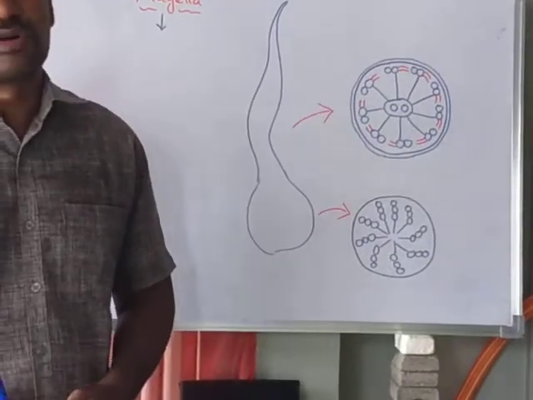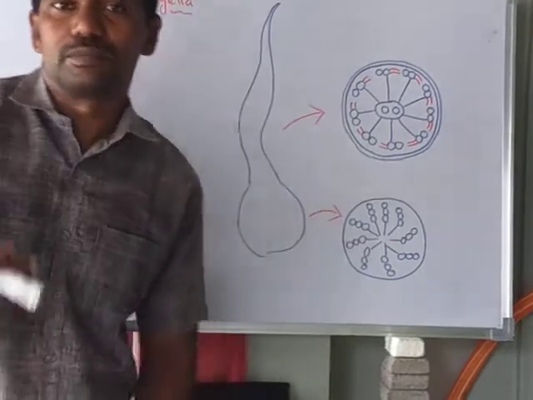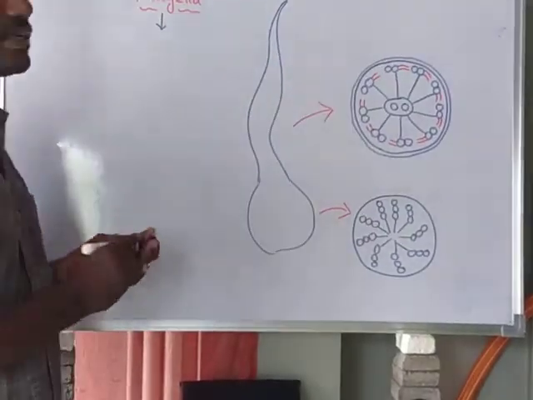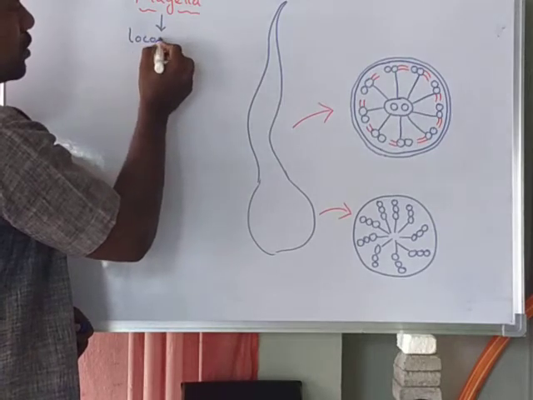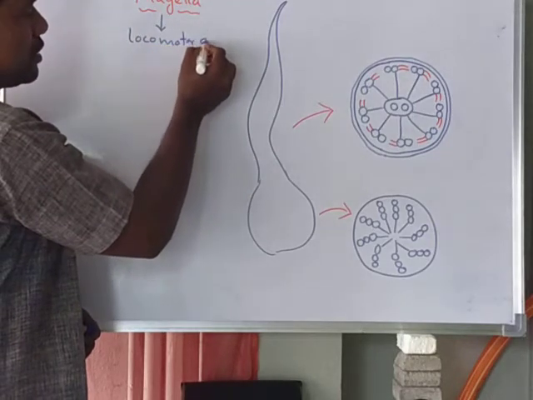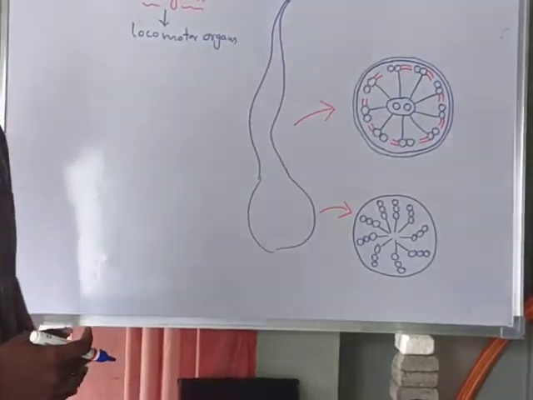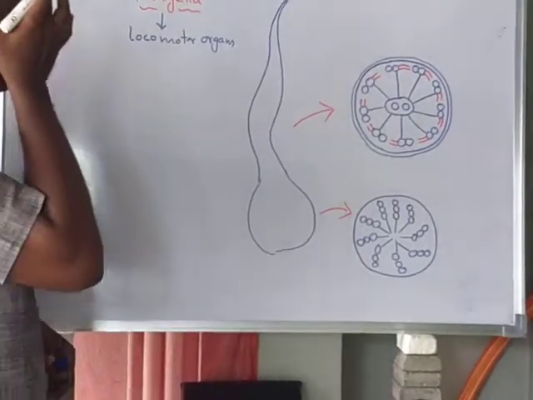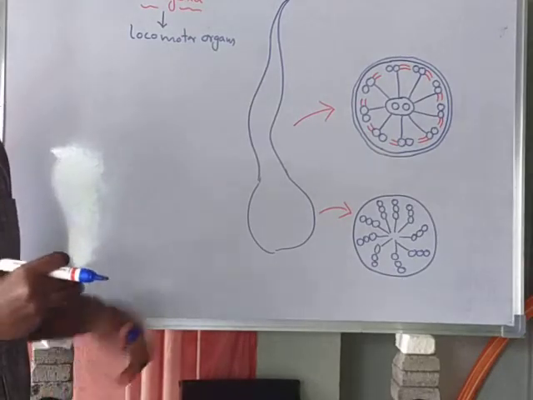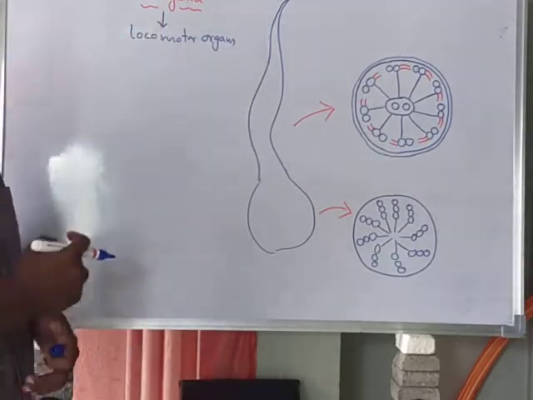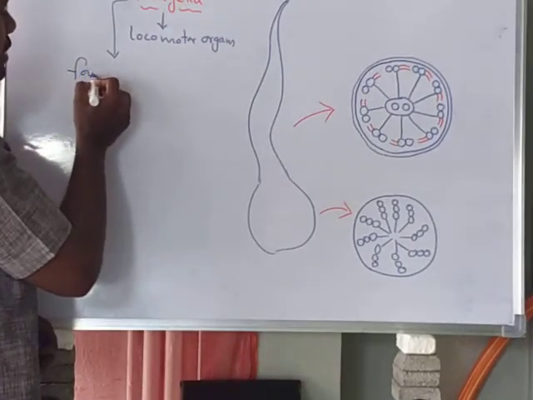In this video, I explain about the flagella. Flagella is one of the locomotor organs which is present in the protozoans. Some protozoan animals contain the locomotor organ flagella. So the flagella is mainly found in